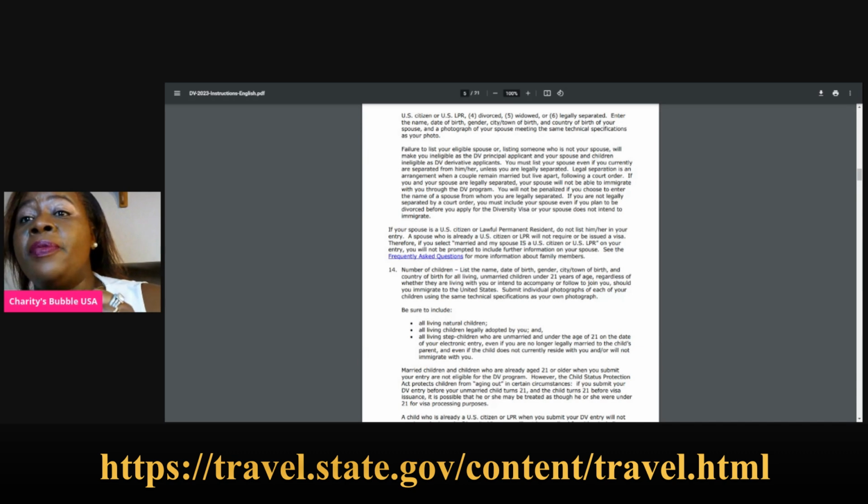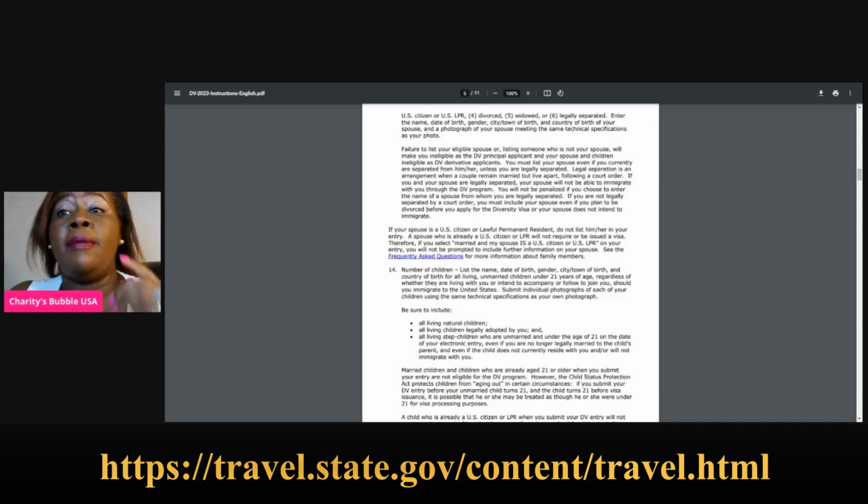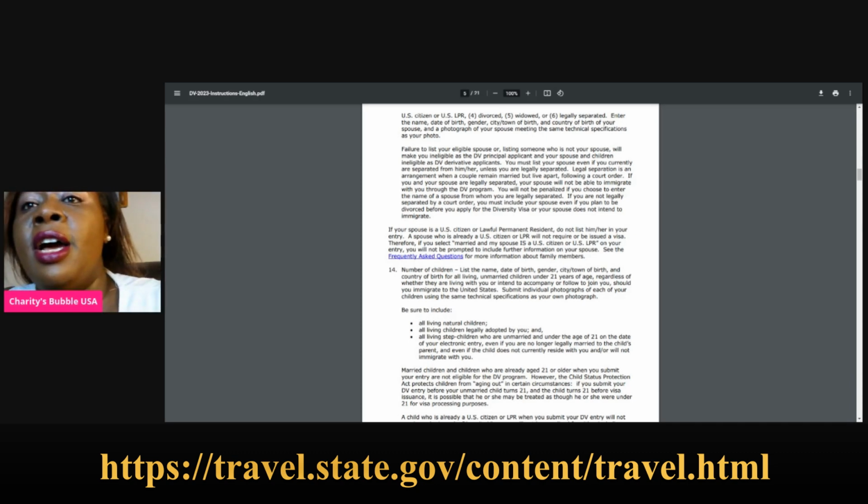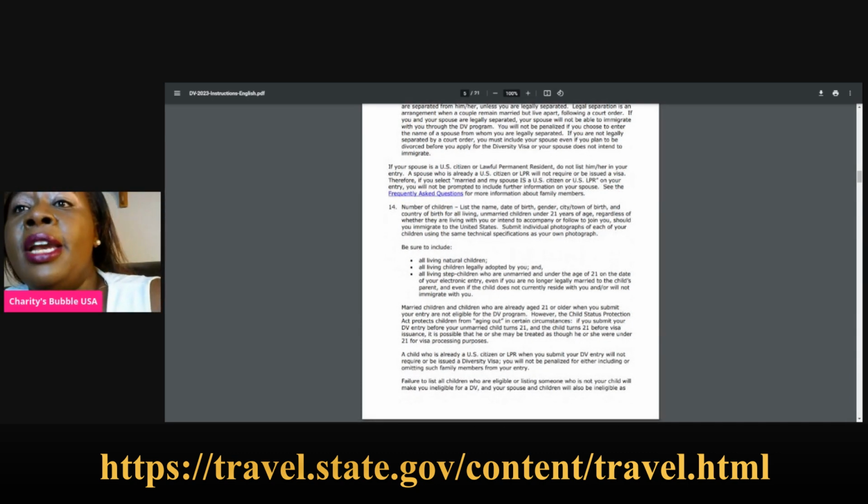Now, if you select married and my spouse is a U.S. citizen or a U.S. legal permanent resident on your entry, you will not be prompted to include further information on your spouse. So if you say that your husband or your wife is a U.S. citizen or a legal permanent resident, they will not ask you for any more information. I will talk about the questions here later in another video. Now, the number of children, let us come to here. This one is another one.